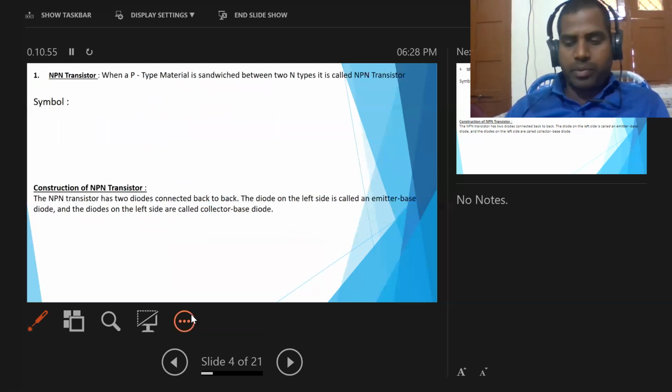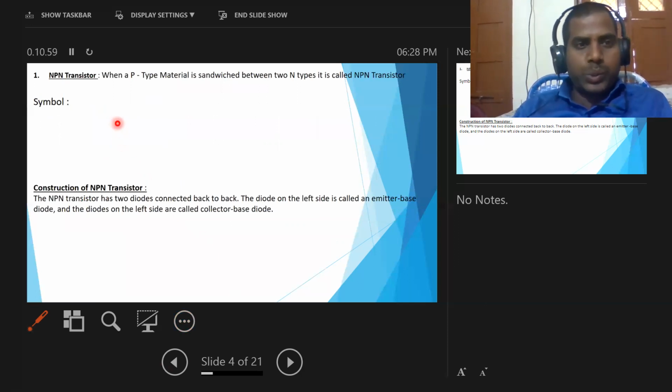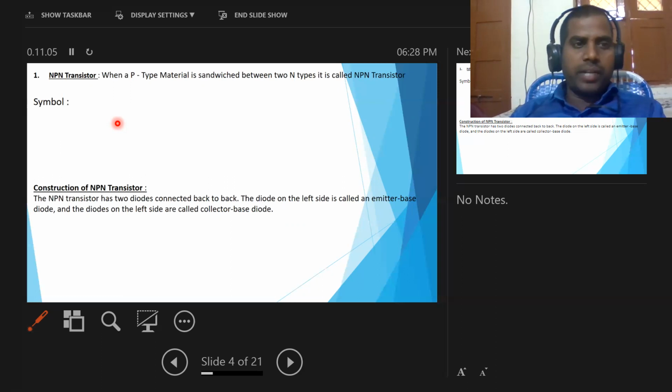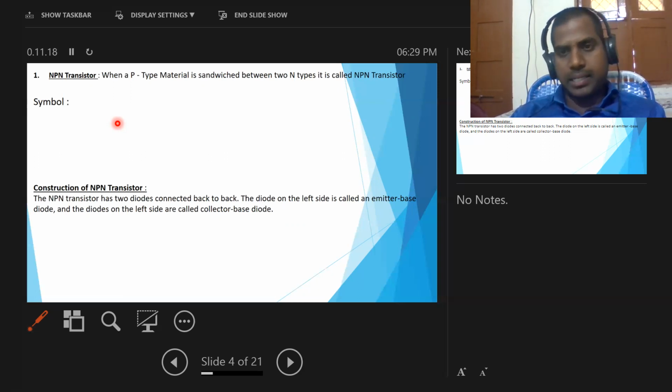Okay, next one. Here transistors are classified into two types. One is the NPN transistor and the other is the PNP transistor. First of all, we can discuss the NPN transistor. What is an NPN transistor, how to construct the NPN transistor, and how does the NPN transistor work? First of all, what is an NPN transistor?